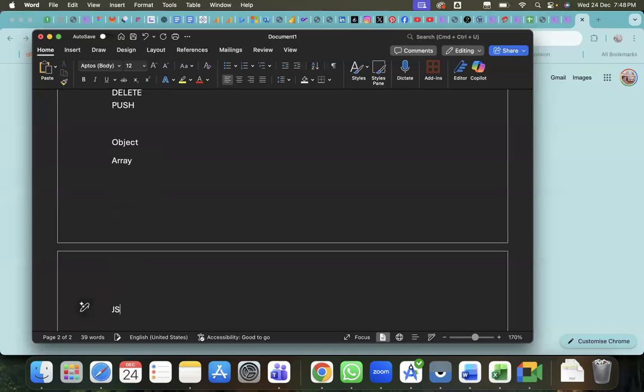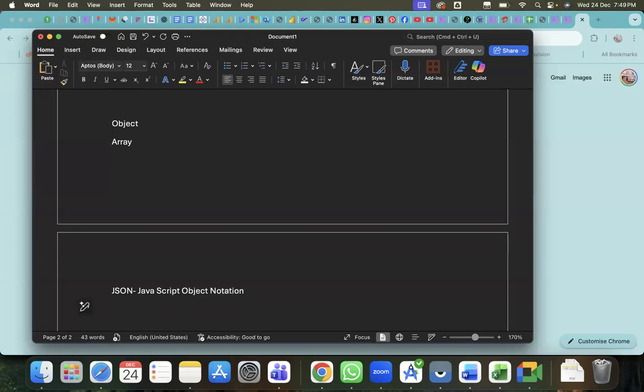Here we use one simple concept called JSON, which is JavaScript Object Notation. So here we send the data in only two formats: either a JSON object or a JSON array.